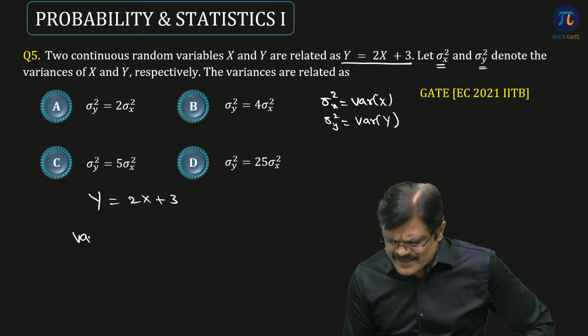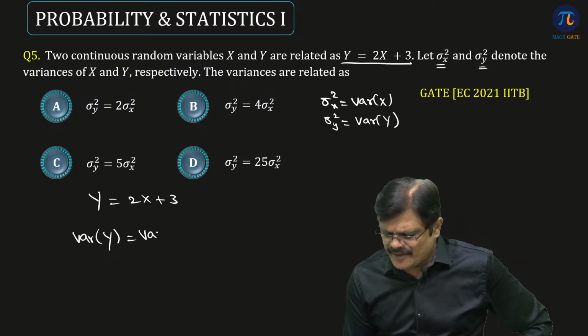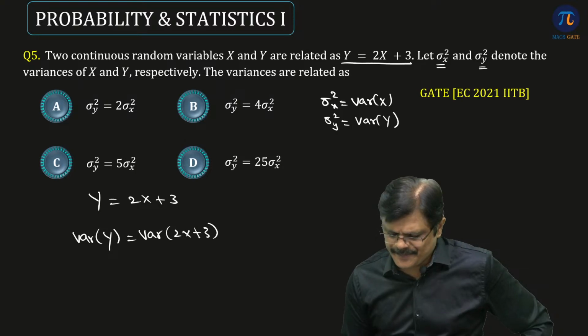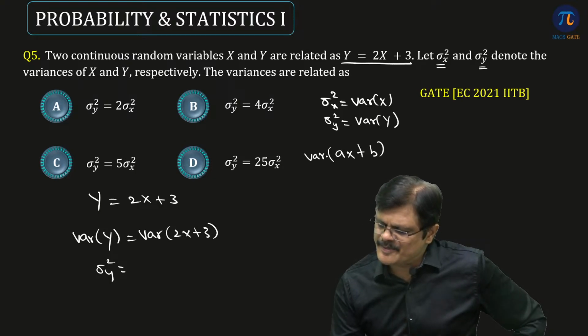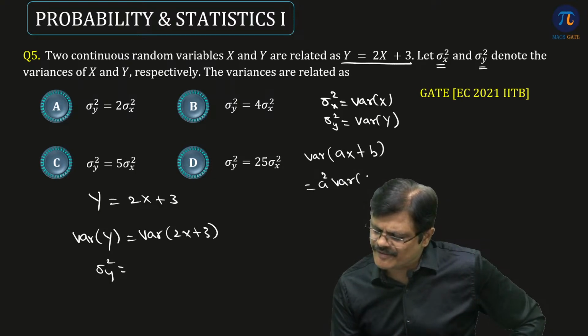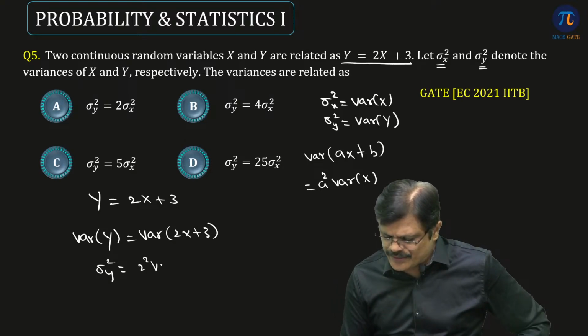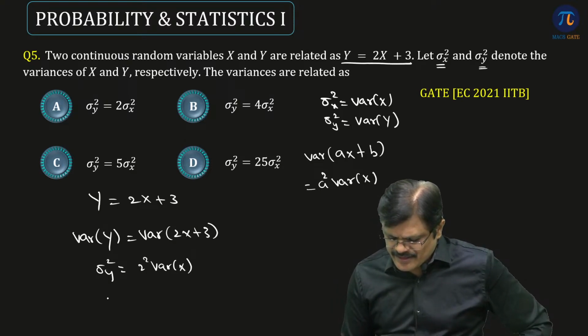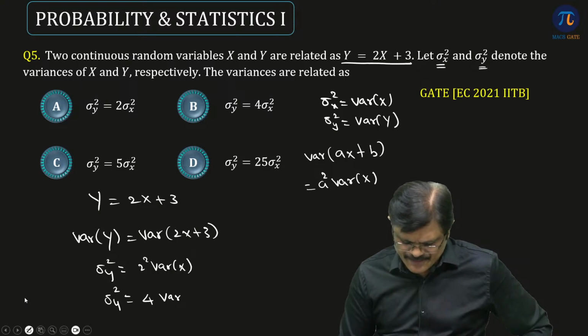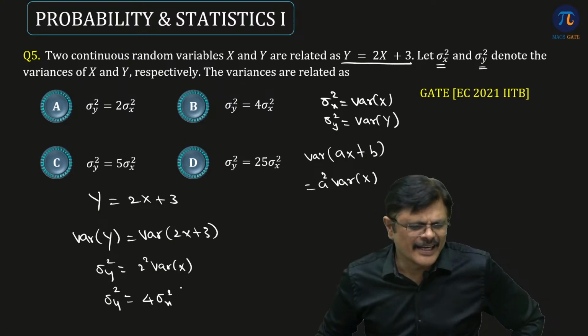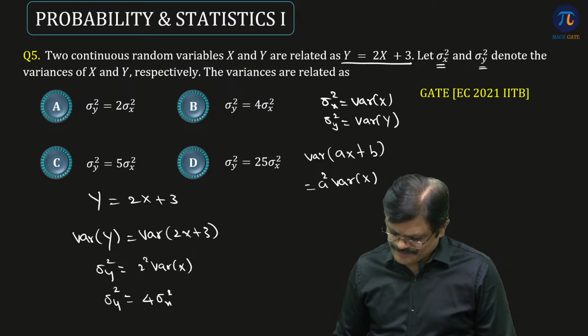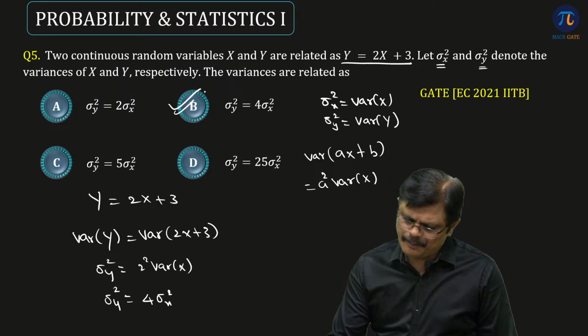And you can apply variance on both sides. So variance of y will be variance of 2x plus 3. So variance of y means sigma y square. Now what is variance of ax plus b? Variance of ax plus b is nothing but a square into variance of x. So this is 2 square into variance of x. And that is nothing but sigma y square is nothing but 4 times variance of x. Variance of x means sigma x square. Direct problem. Got it? So what is the answer? B is the answer.